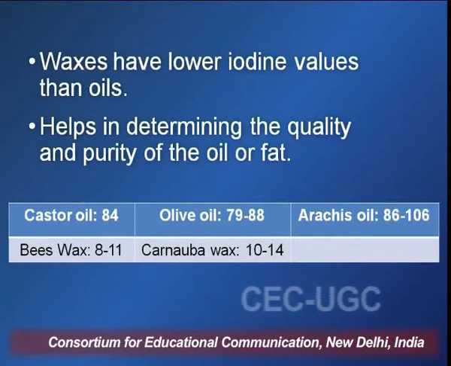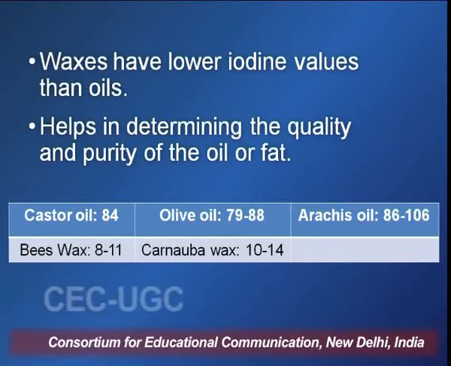In comparison to the oils, you can see that the waxes have a very low iodine value, because they have very little unsaturation in the lipids that are present in the waxes. As you can see, beeswax has an iodine value of 8 to 11, and carnauba wax has an iodine value ranging from 10 to 14. So, this is how iodine value helps in assessing the quality of the fatty substance.